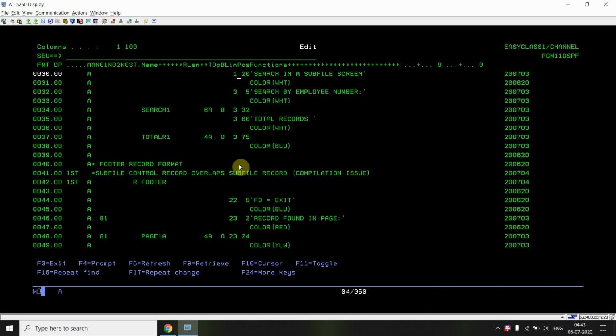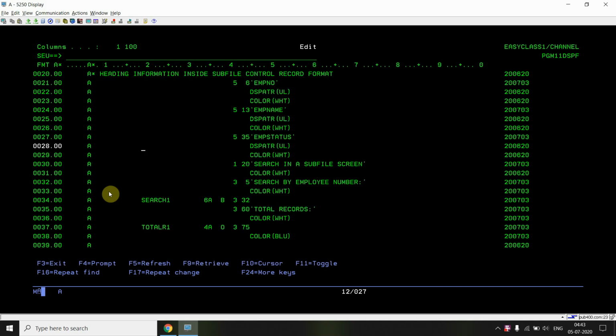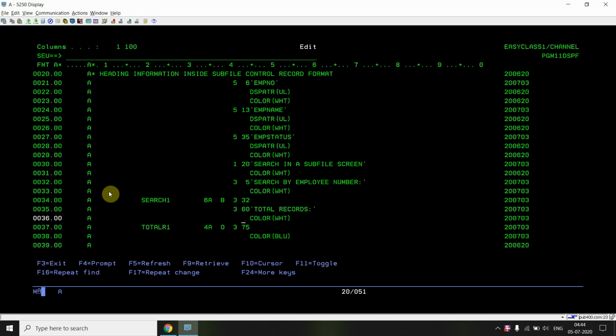The mistake I'll make here is writing the footer parts in the same control format. This is the subfile control format, and I didn't use any footer record format. For example, I'm commenting out this record format, and then this section becomes part of the subfile control format.